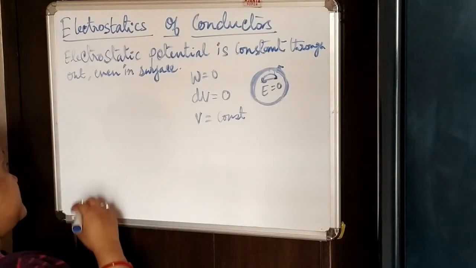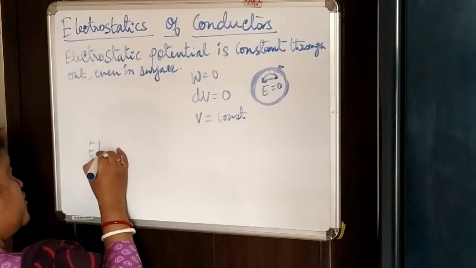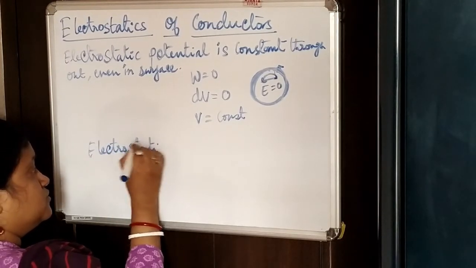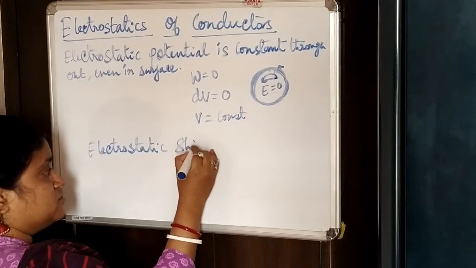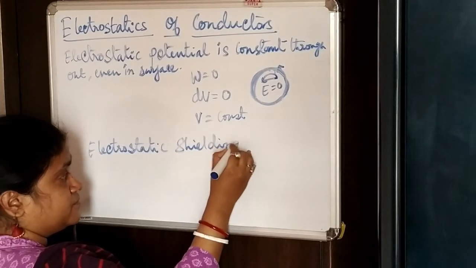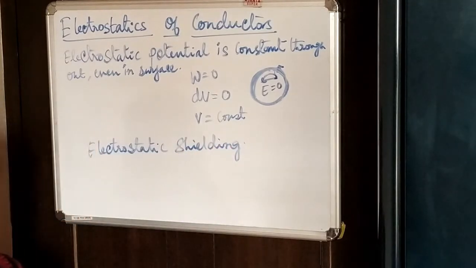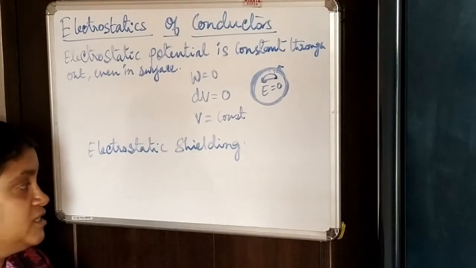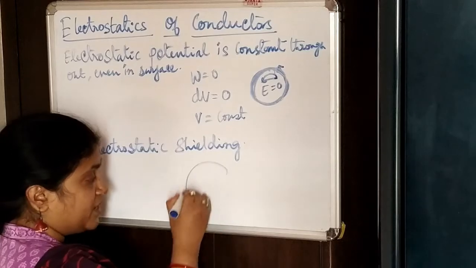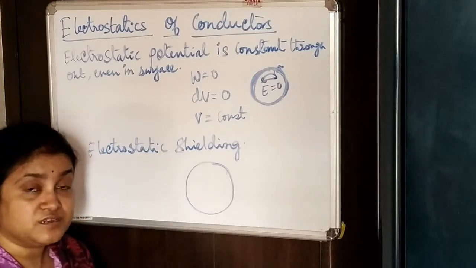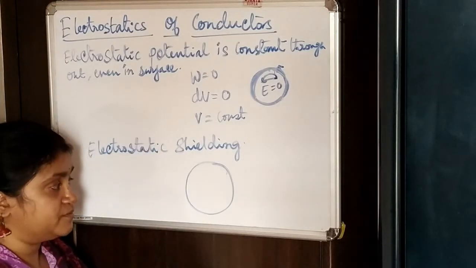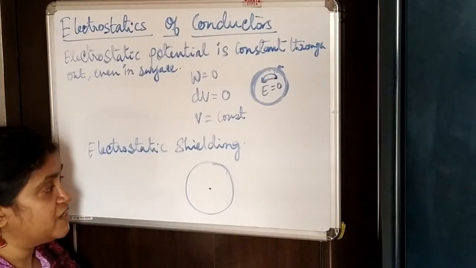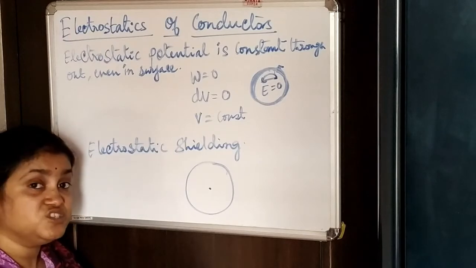The last property is called electrostatic shielding. Now suppose you have a conductor, and we know that inside the conductor you don't have any electric field, nor any charge.